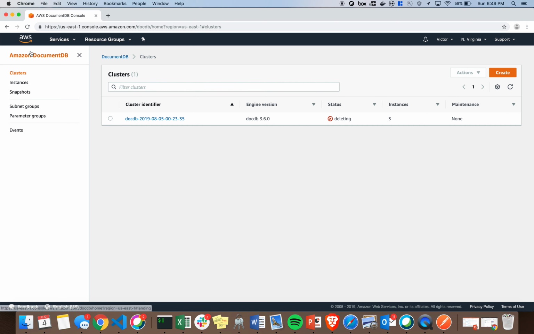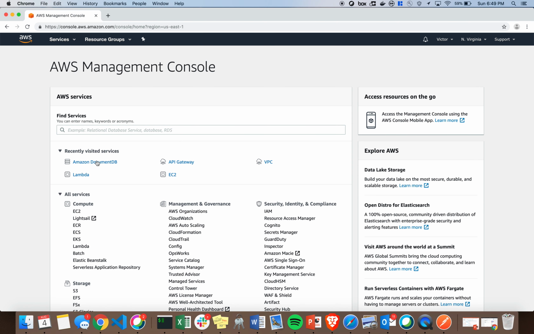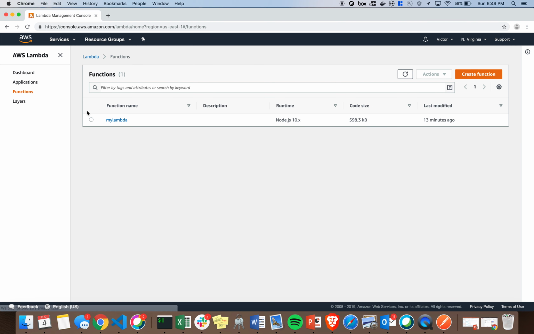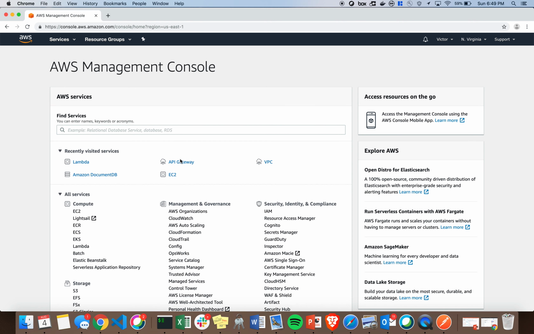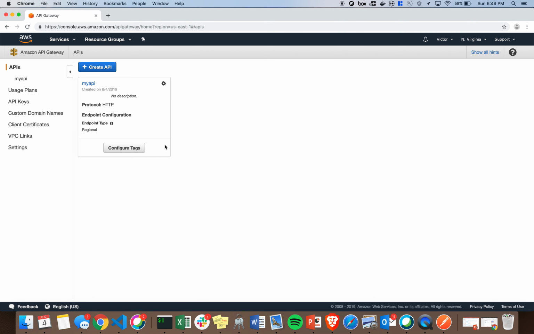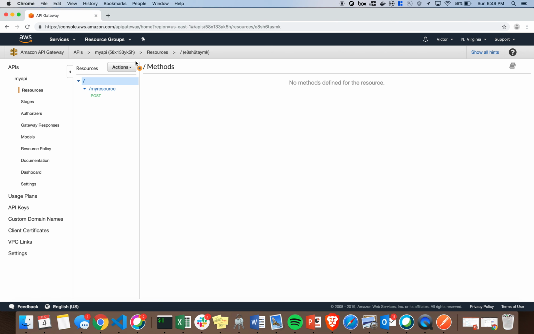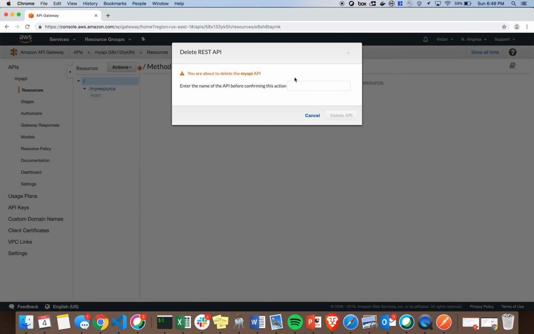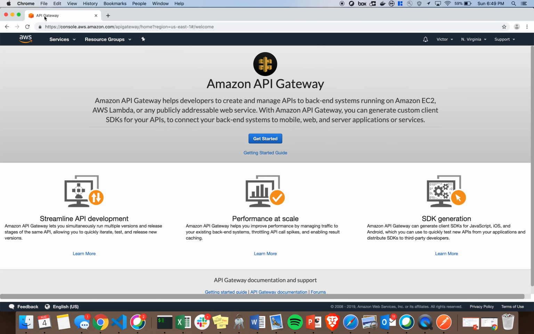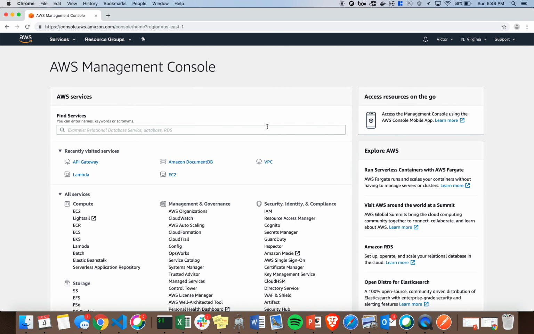Now that whole thing's shutting down, we'll kill our Lambda function. Select it, actions, delete. And also our API. You have to go inside of it. Actions, delete API. Now we're back to square one.